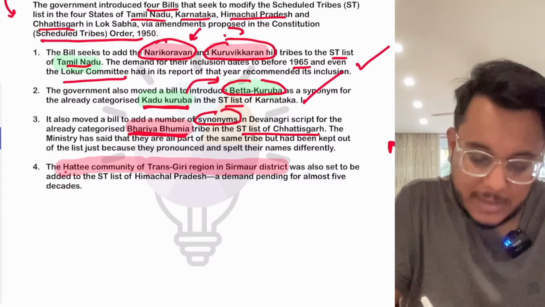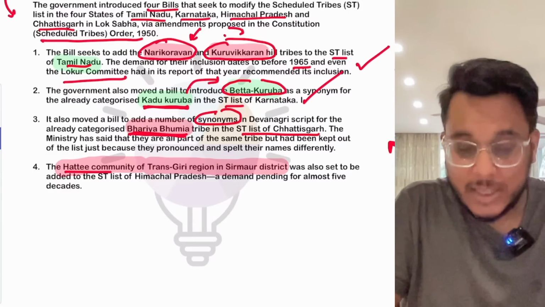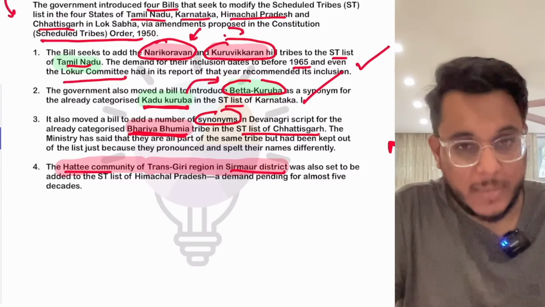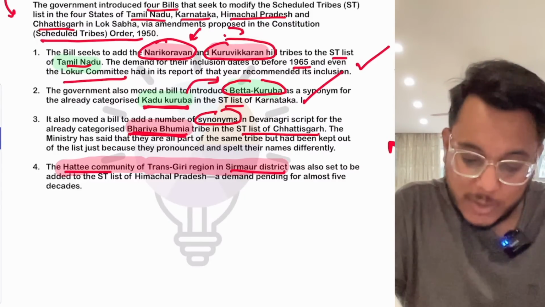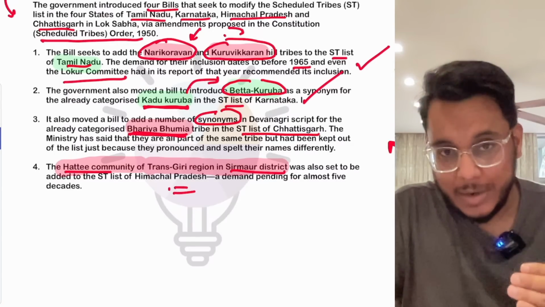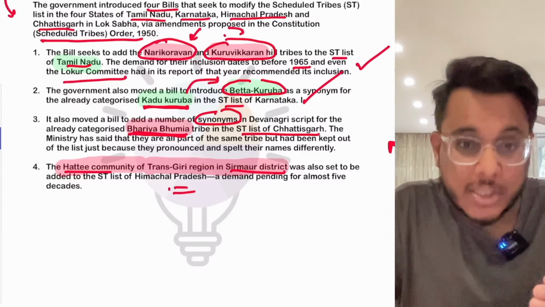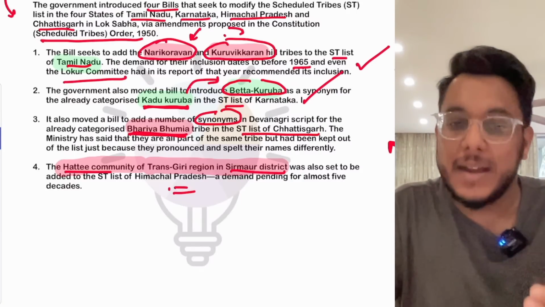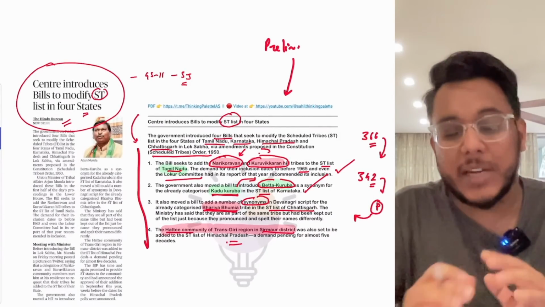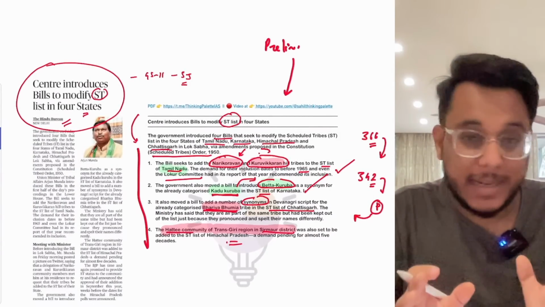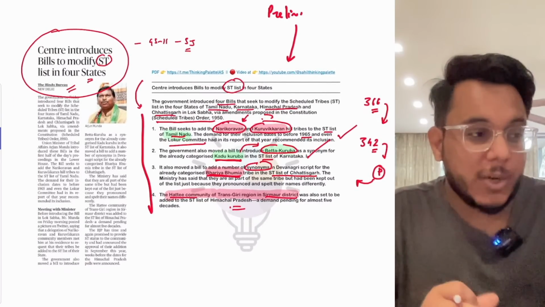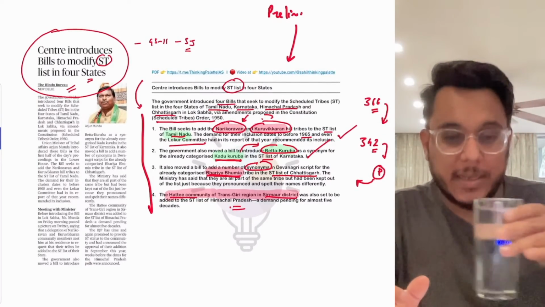And then the next is the Hatti community of the Sirmaur district of Himachal Pradesh. Sirmaur is in Himachal Pradesh, fine. So there the Hatti tribe will also be added into the ST list. It was notified in the month of September, and now finally it is being done. So these are the tribes from different states, 4 tribes that are getting added. That is all about this particular article. I hope you have understood it, and now we'll move to the next article.